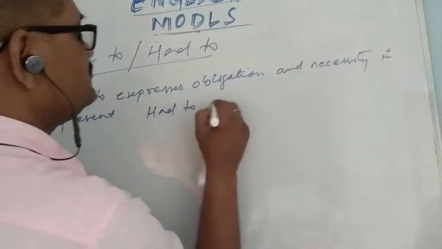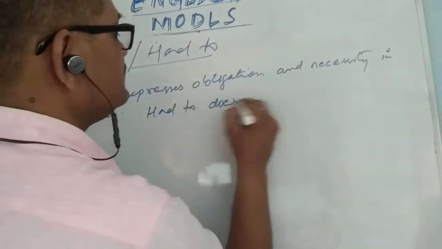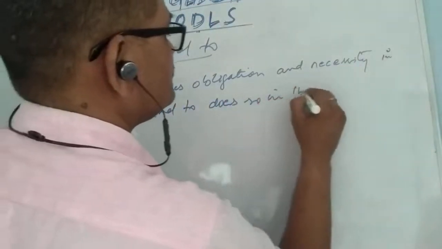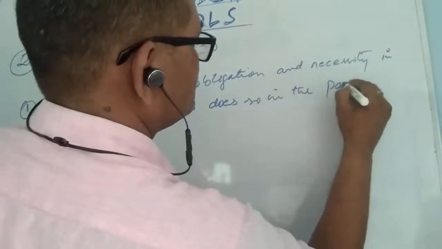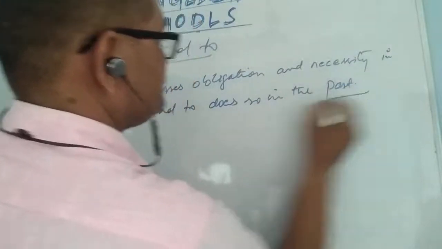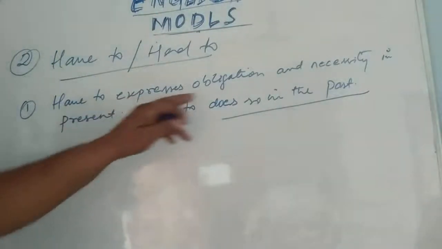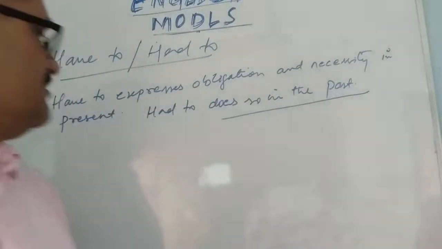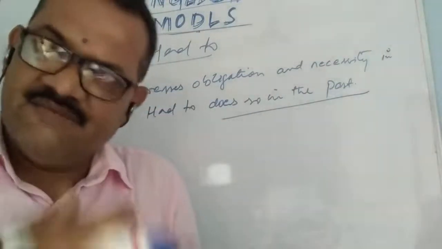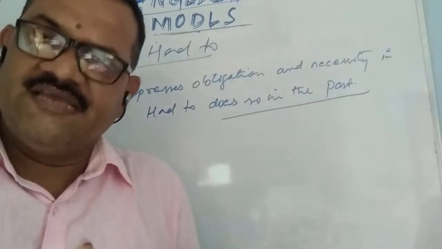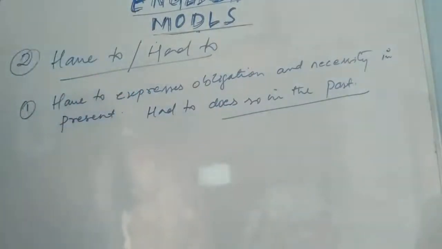Had to does so in the past. See, have to expresses obligation and necessity in the present tense, and same thing is done by had to in the past.